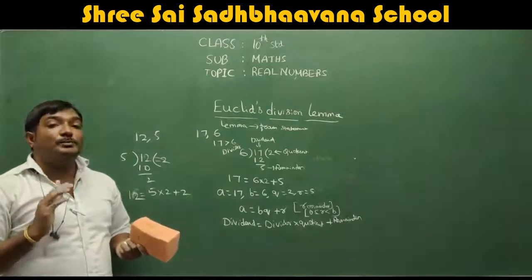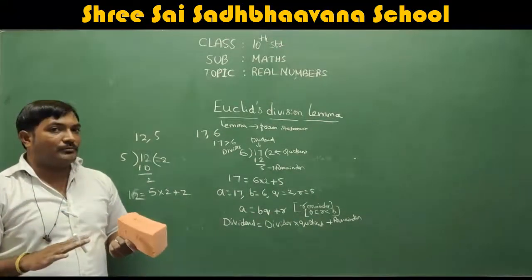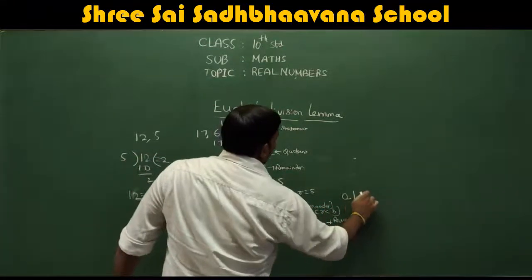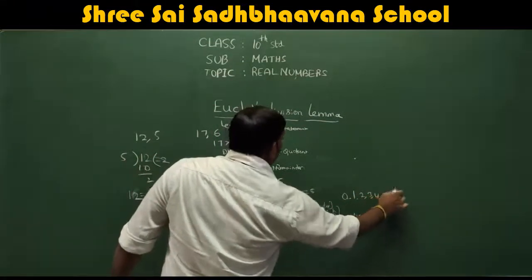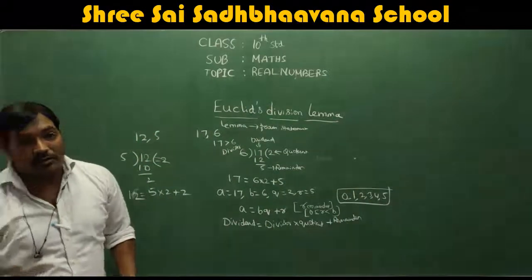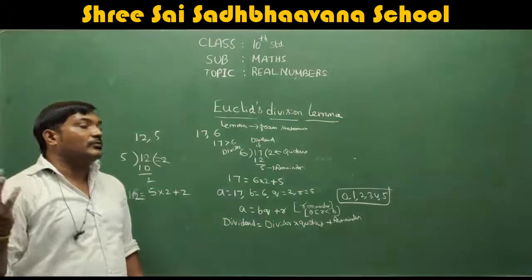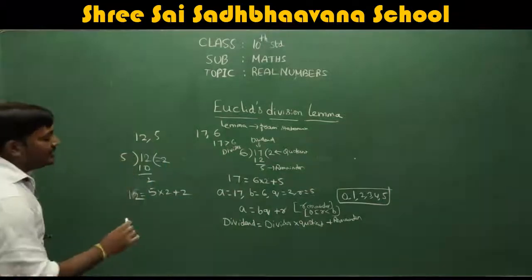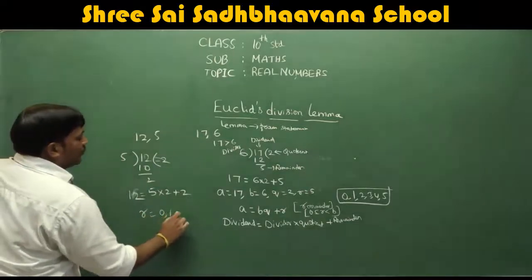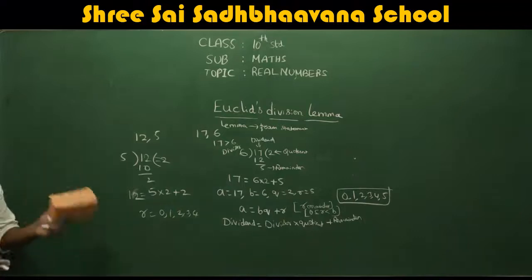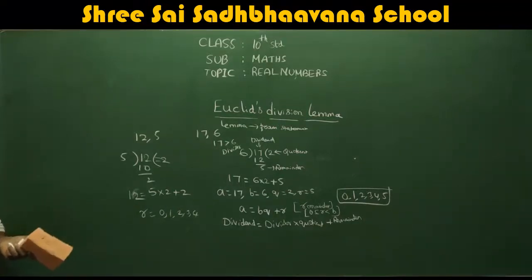Your remainder should be between, it may be 0. For example, here 6 is there, right? Your remainder may be 0, 1, 2, 3, 4, 5. It should not even be 6. For example, here 5 is there. So your remainder may be 0 to 4. It can be equal to 0, but it cannot be equal to 5.